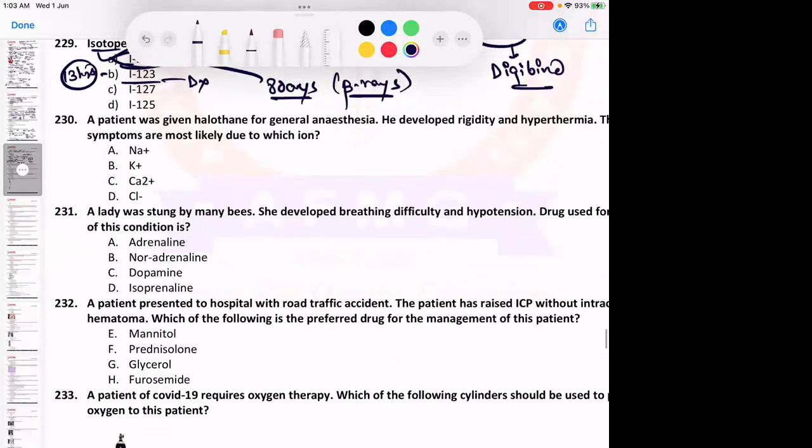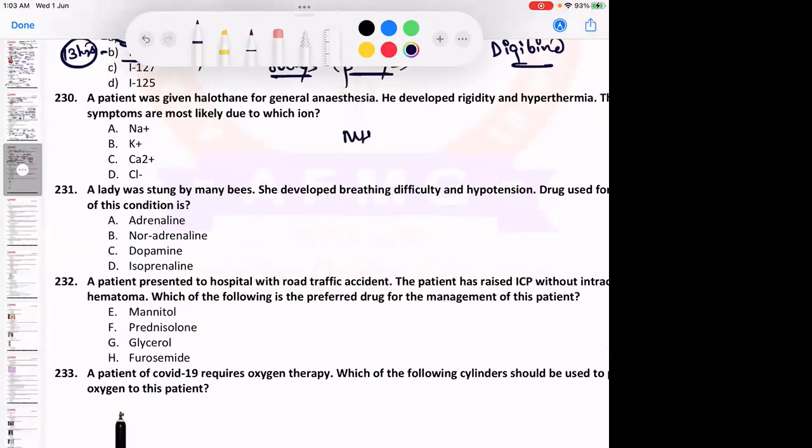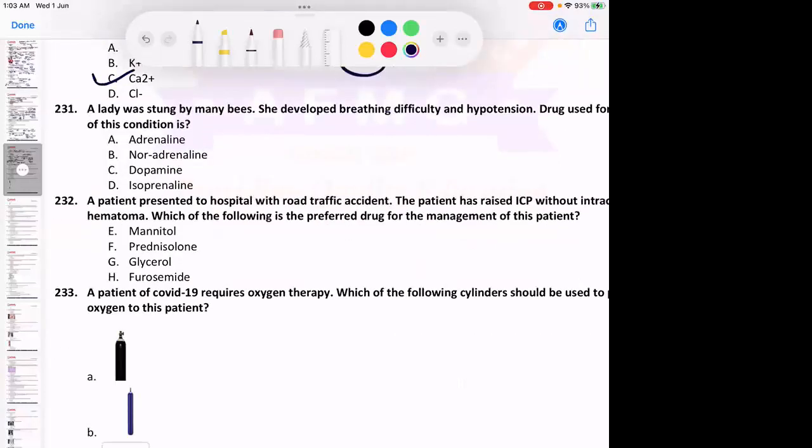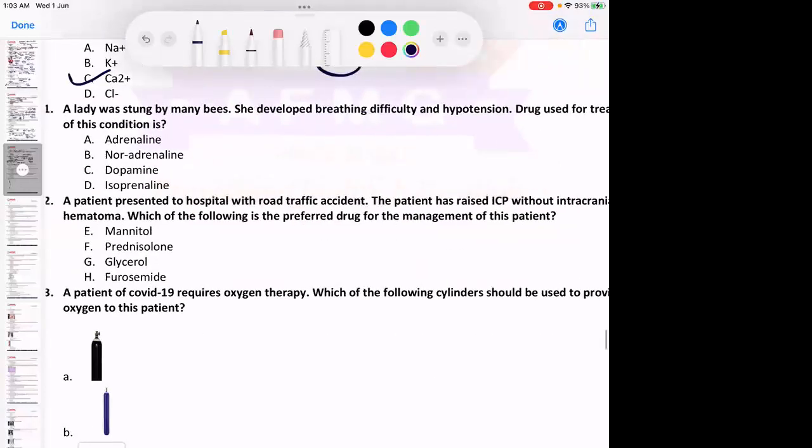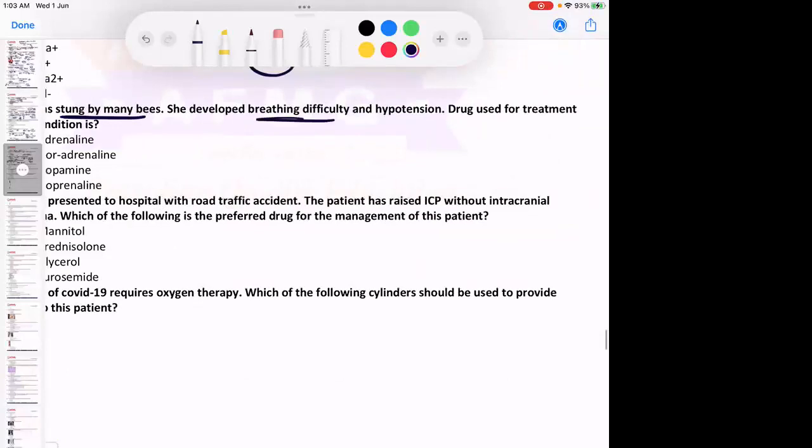A patient, this is the same question of malignant hyperthermia, guys, caused by halothane. Calcium is the cause. A lady was stung by many bees. She developed breathing difficulty and hypotension. So breathing difficulty is usually due to laryngeal edema. Hypotension is usually due to vasodilation, which is caused by histamine, the chemical mediator.